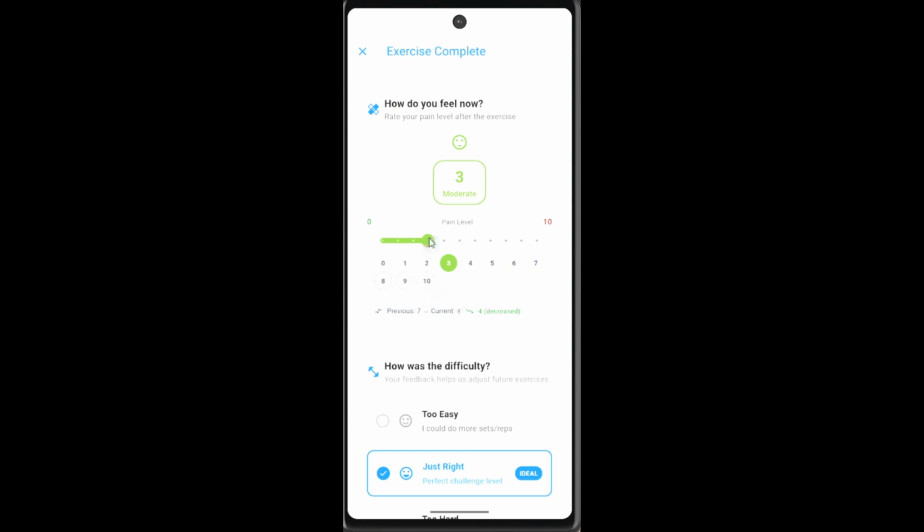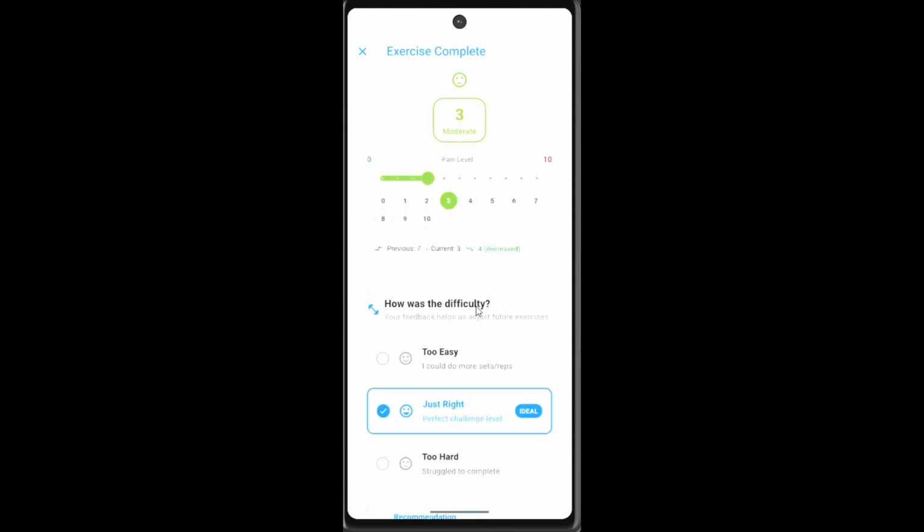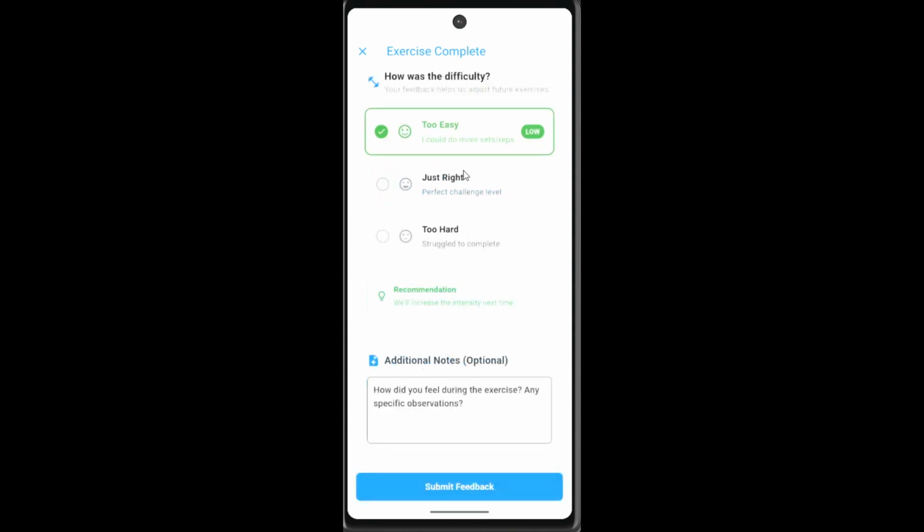So okay, and then you can choose your feedback difficulty, whether it was too easy, just right, or too hard. So let's see this. Let's just put too easy, and then you can put some additional notes. How did you feel? So, felt good and it was easy.